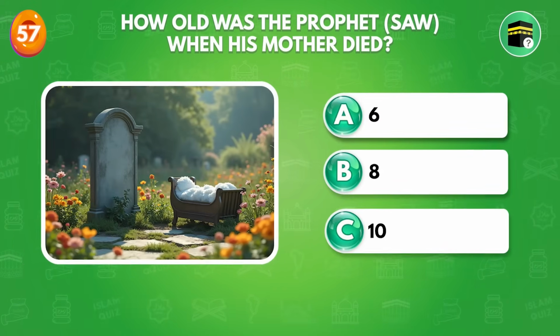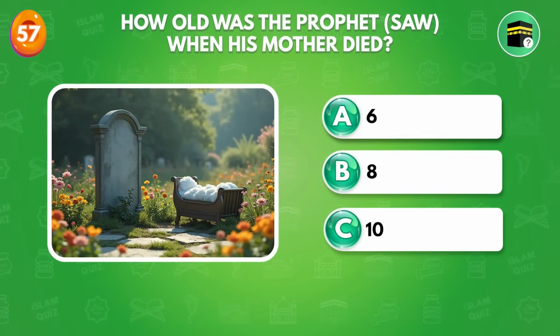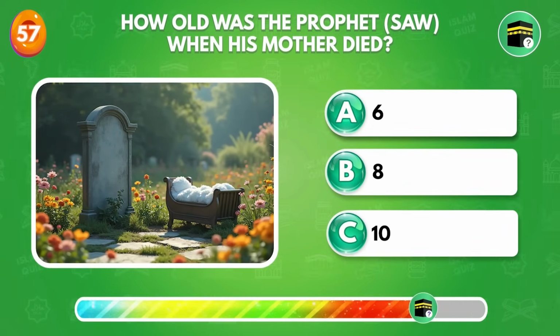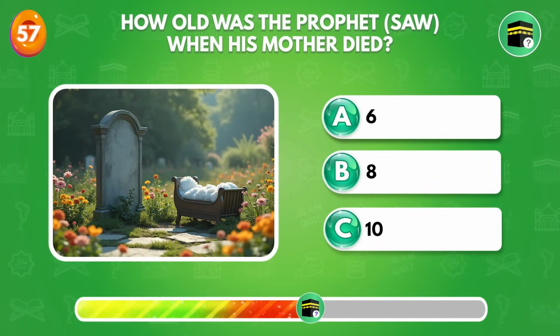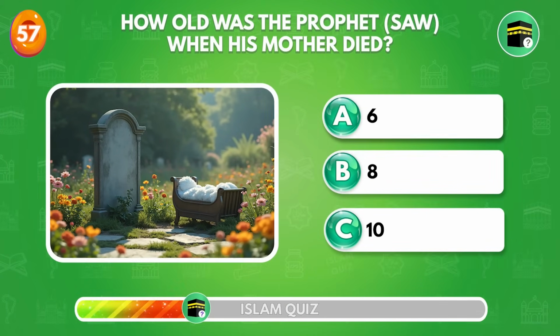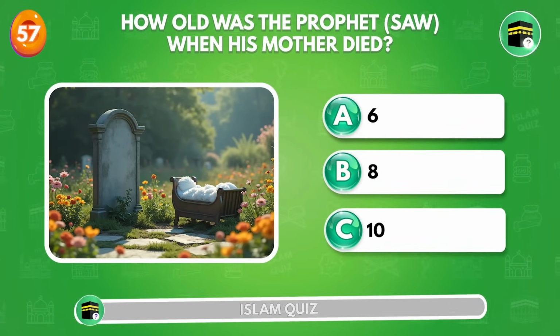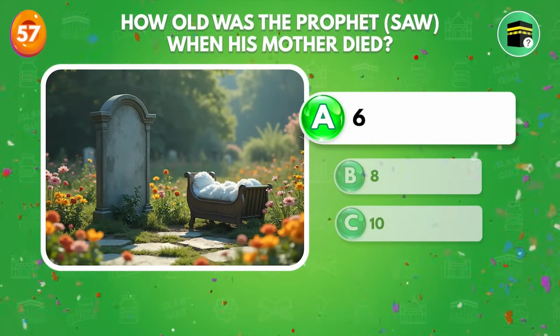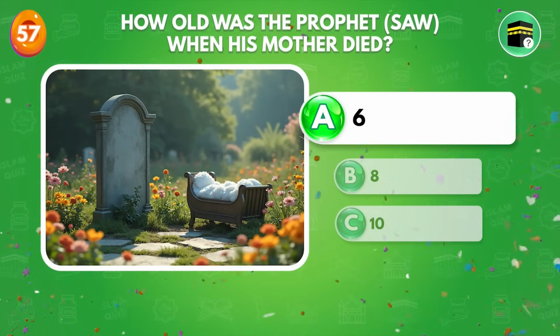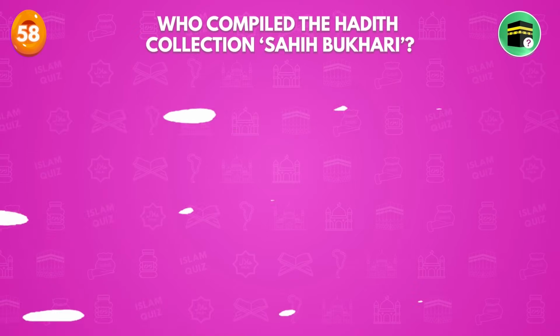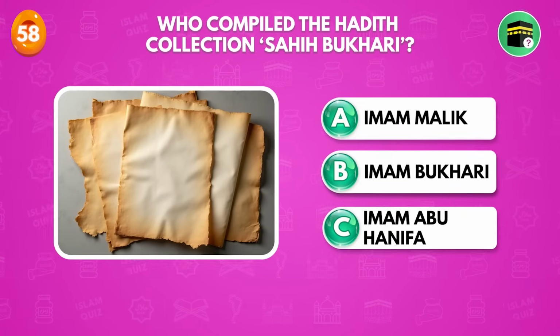How old was the Prophet sallallahu alayhi wasallam when his mother died? Six. Who compiled the hadith collection Sahih Bukhari?